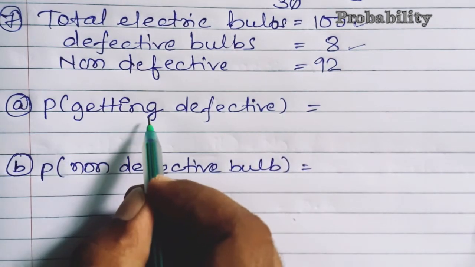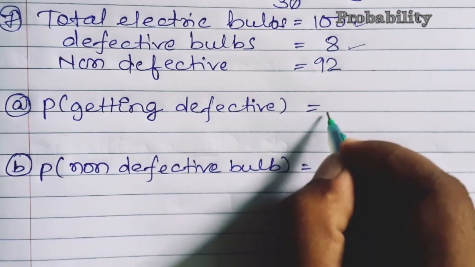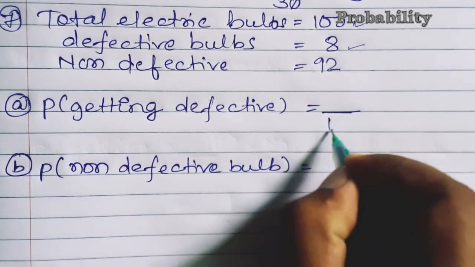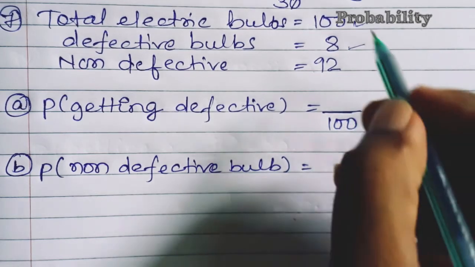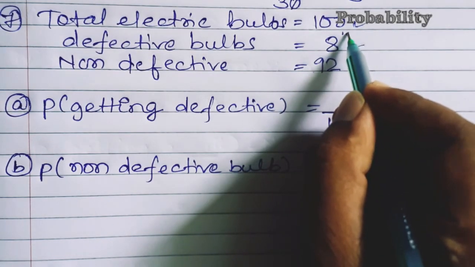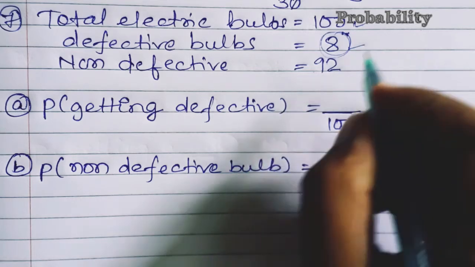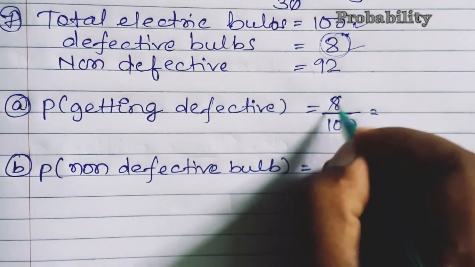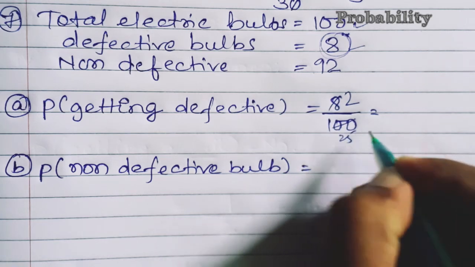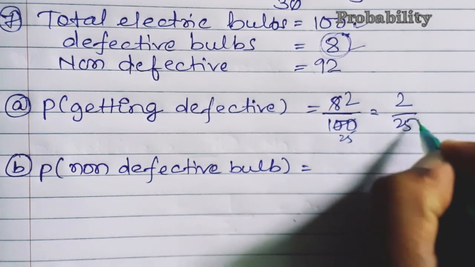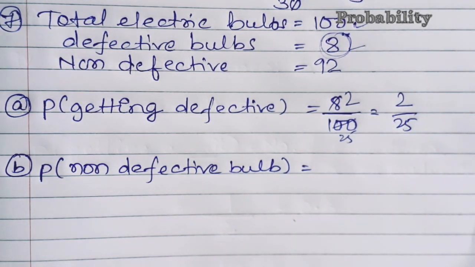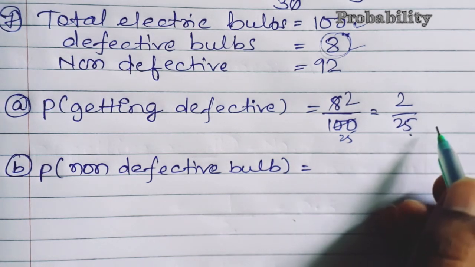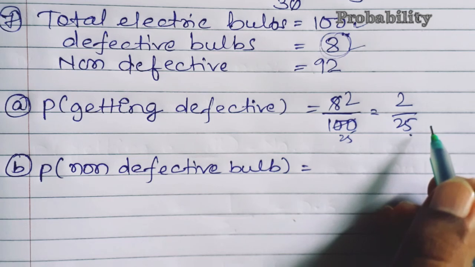Now the question is to find the probability of getting defective bulbs. For the probability of defective bulbs, at the denominator we have to write the total number. So the total number is 100. How many defective bulbs are there? 8. So 8 upon 100. If I cancel it, 4 twos are 8 and 4 twenty-fives are 100. So 2 upon 25 will be the answer. This is the lowest fraction after cancellation. If you want to divide it, you can divide, or else you can keep it as it is.